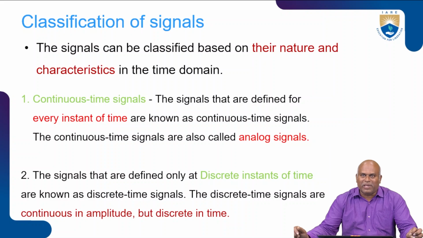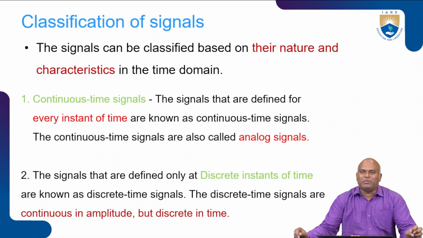The signal can be classified by the nature of its character in the time domain. It is classified into two categories: one is the continuous time signal, and the other is the discrete time signal. The signals that are defined for every instant of time are known as continuous time signals. The continuous time signal is also called an analog signal.